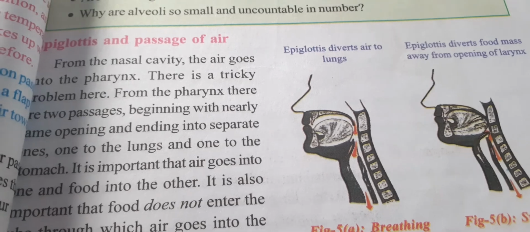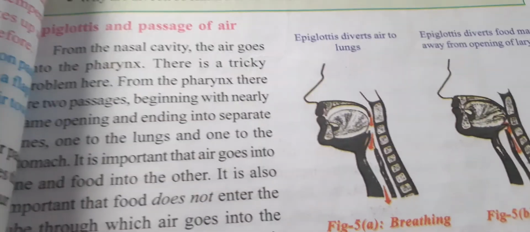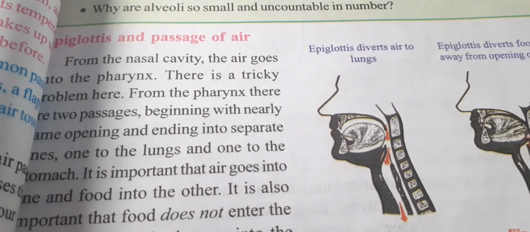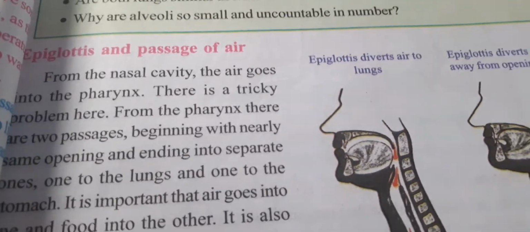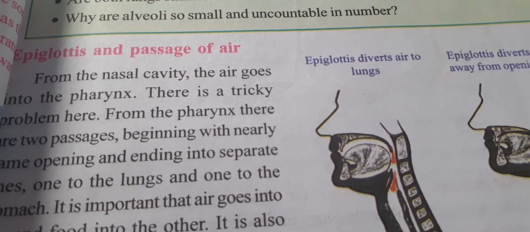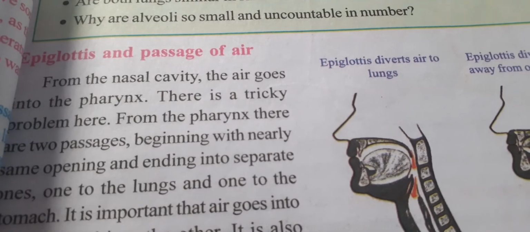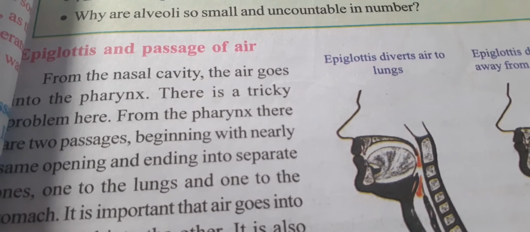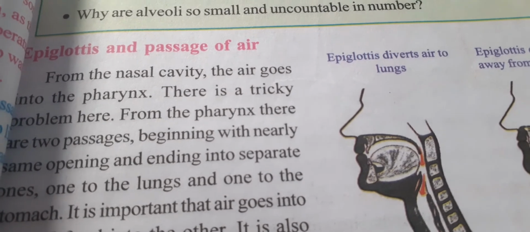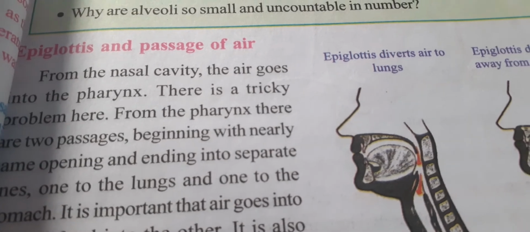Okay students. Epiglottis and passage of air. So the epiglottis, I already told you what is meant by the epiglottis. It is a flap-like muscular valve which is mainly responsible for controlling the movement of food and air.